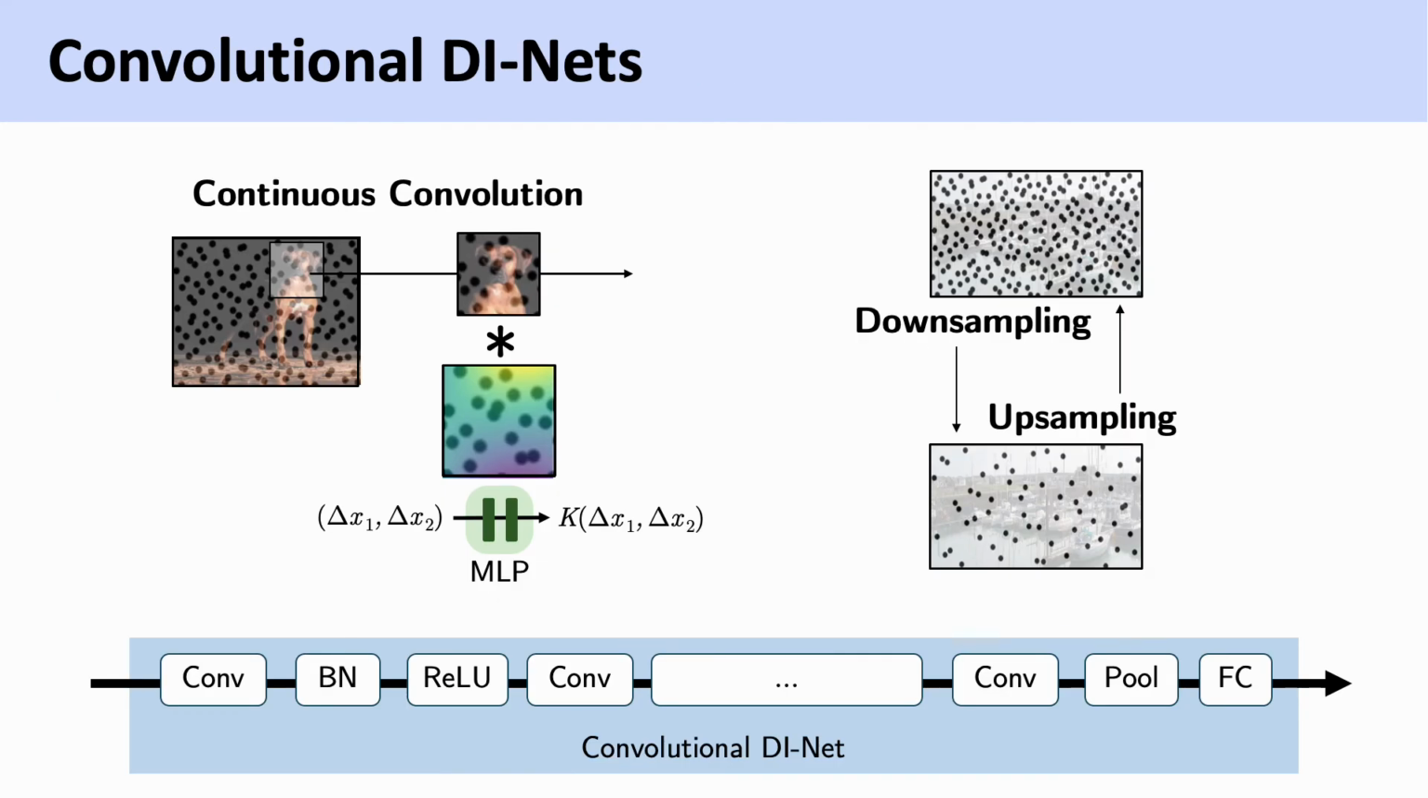This gives us a simple way to extend discrete networks like CNNs by replacing discrete convolutions and pooling layers with continuous discretization invariance versions. The resulting convolutional DINets can combine all the techniques of standard CNNs as well as techniques from continuous convolutions like kernels defined by multilayer perceptrons.